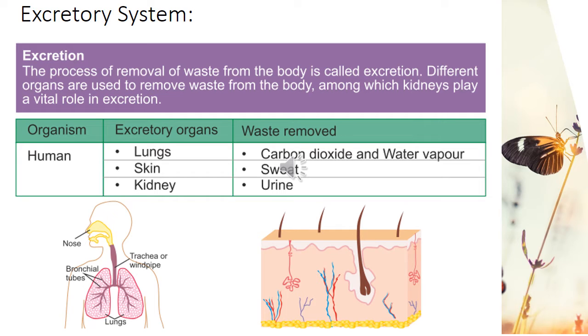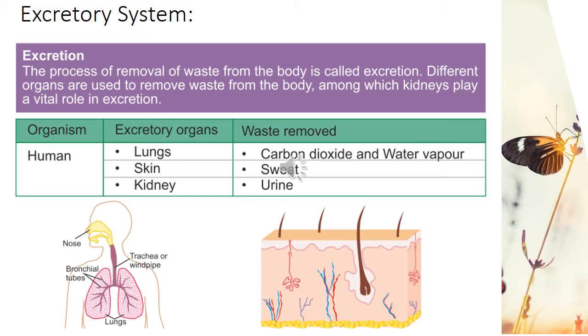Living organisms perform a number of activities. During these activities, a large variety of waste products are produced. These are toxic, and accumulation of these waste products in the body adversely affects health. So this substance has to be removed from the body, and the process of removal of waste from the body is called excretion. Different organs are used to remove waste from the body, among which the kidney plays a vital role.